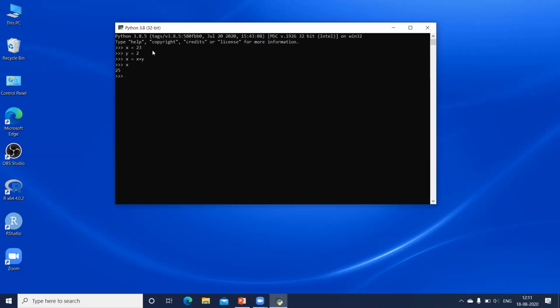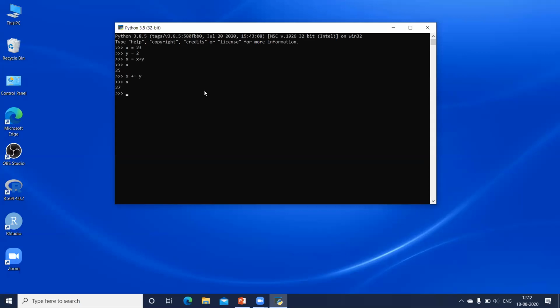Now if you look at the expression, your x is repeated on both the sides. So what I can do is make use of the special case of assignment operator, where I put the plus operator at the beginning, x plus equal to y. So this is similar to x equal to x plus y. What is the value of x right now? The value of x is 25. So 25 plus 2 should give me 27. And when I display the value of x, I get 27.